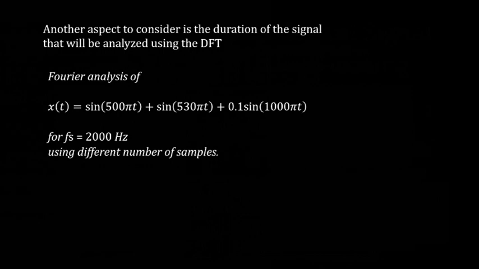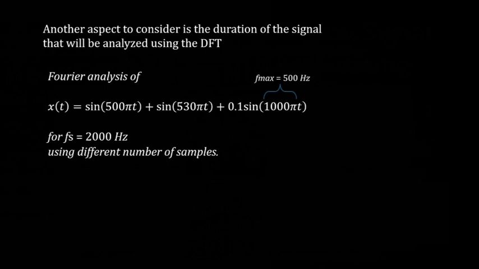Another aspect to consider is the duration of the signal that will be analyzed using the DFT, that is how many samples we will be using. The example for this part is a multi-component signal that consists of 3 sinusoids. Note that at a sampling frequency of 2000 Hz, we satisfy the Nyquist rate, as the maximum frequency of x of t is only 500 Hz.